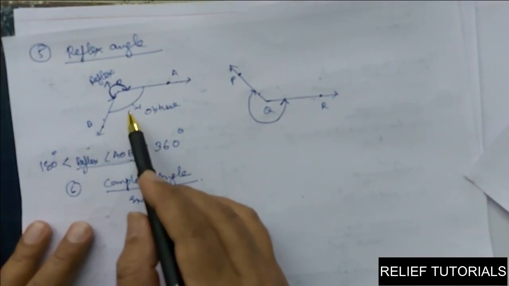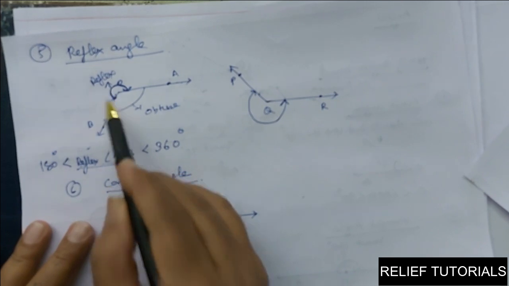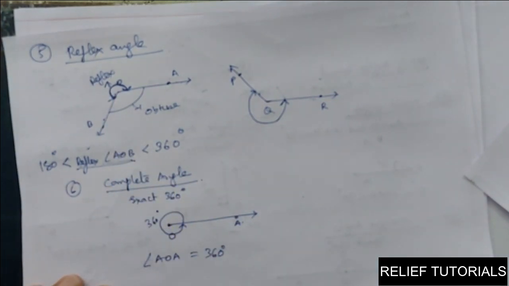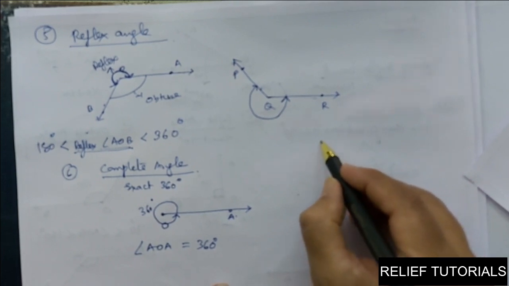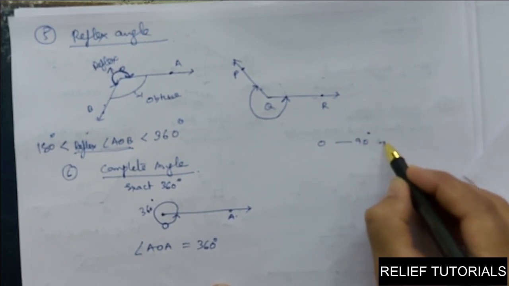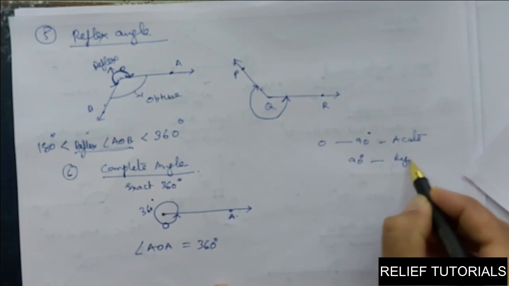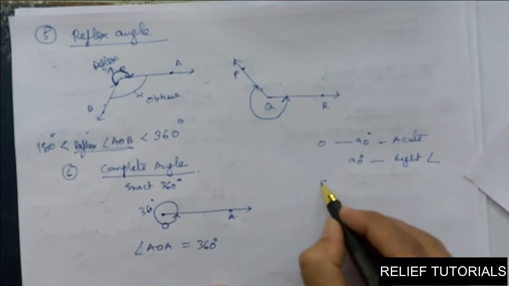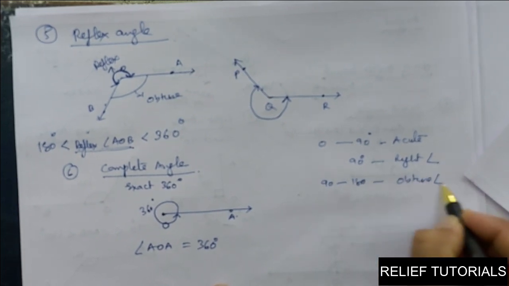Then comes reflex angle. Reflex means more than 180 and less than 360. This angle is called a reflex angle. Then complete angle means 360 degrees. So in short we can say, in between 0 to 90 it is an acute angle. And exactly 90 it is a right angle. Then 90 to 180 it is an obtuse angle.